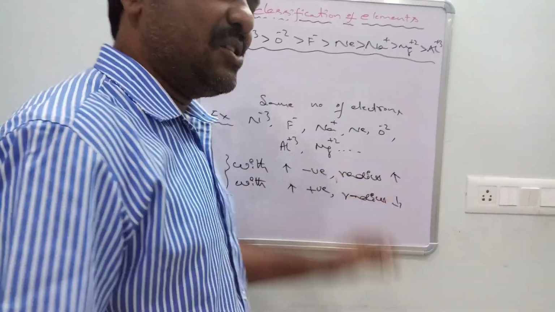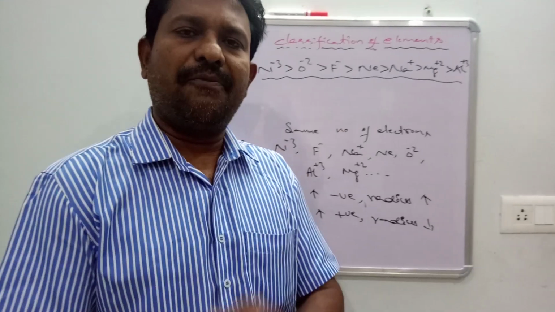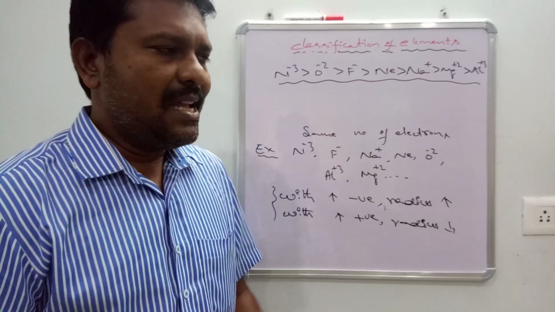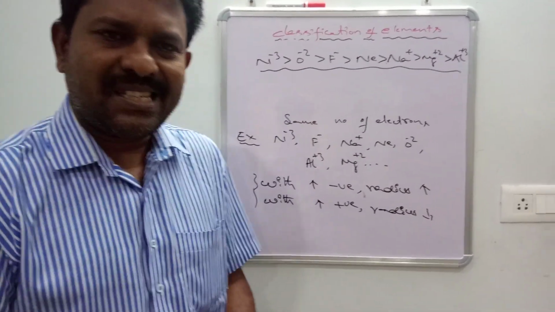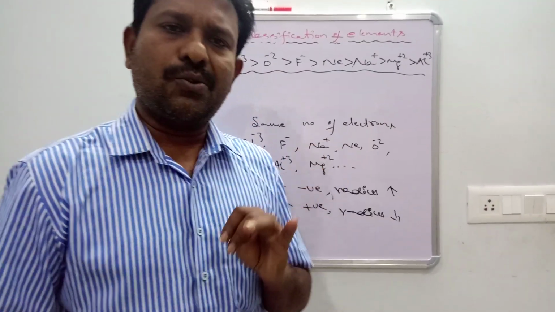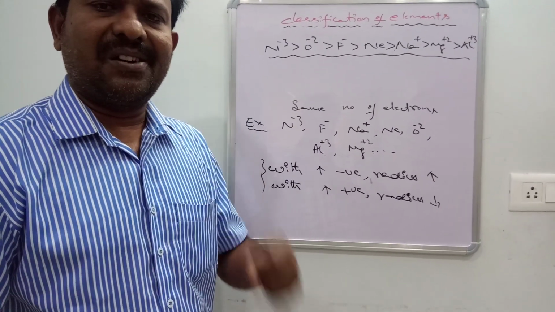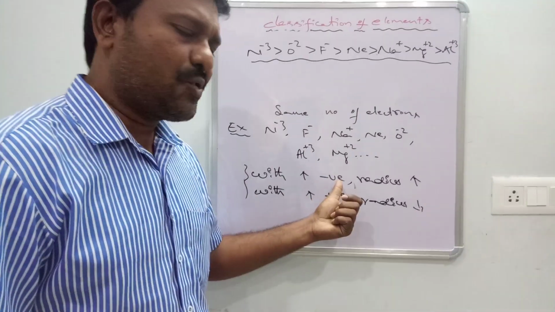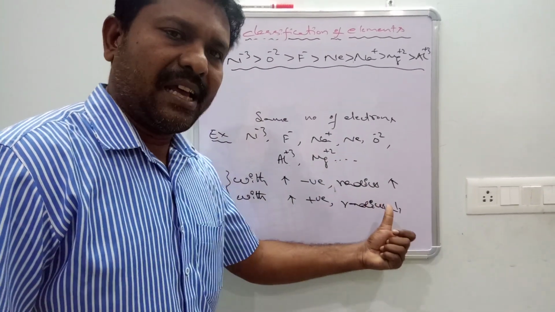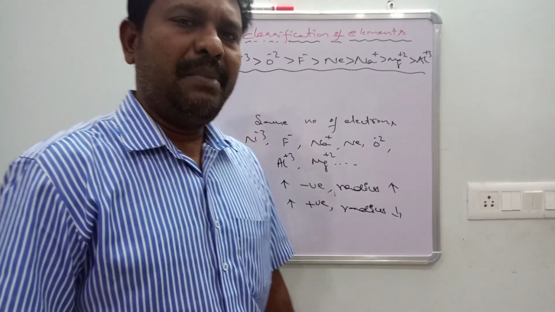What is the meaning? Isoelectronic set means the species which are having the same number of electrons. Among an isoelectronic set, the order of ionic radius is: first point, negative is greater than neutral is greater than positive. How to justify the order? With increasing negative charge, radius increases. With increasing positive charge, radius decreases. That is what we have about atomic radius.